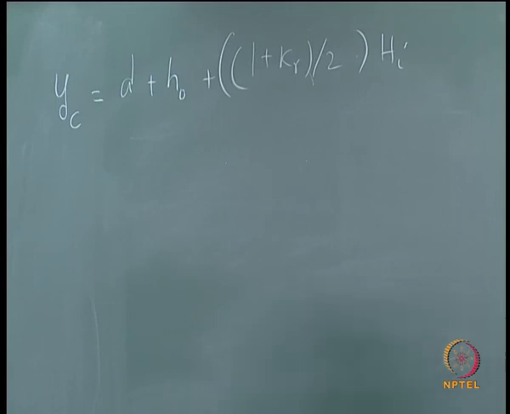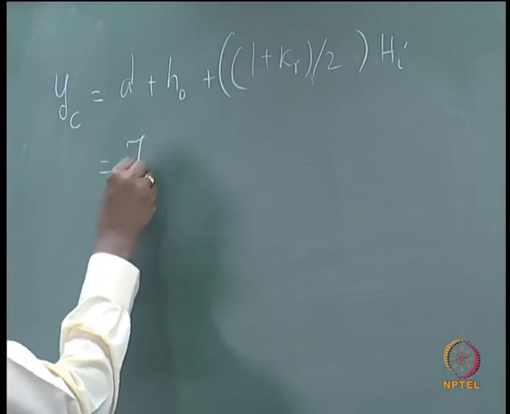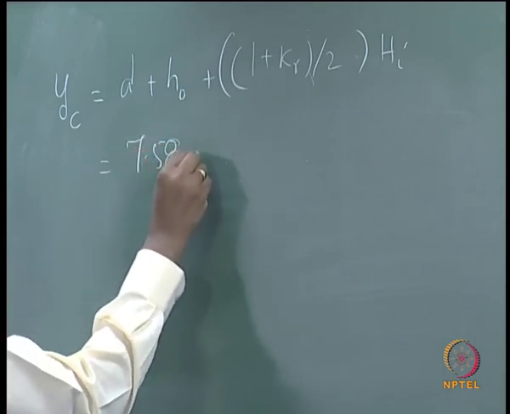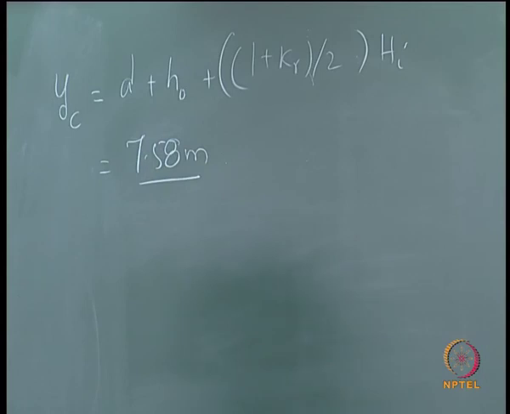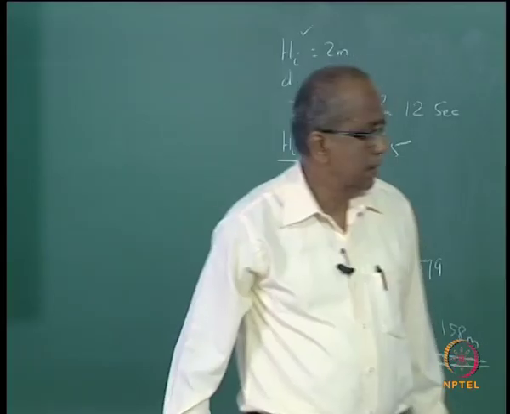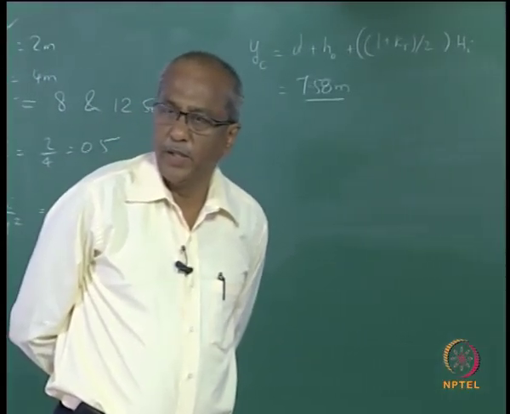So once you calculate this, so this is going to be your Yc.